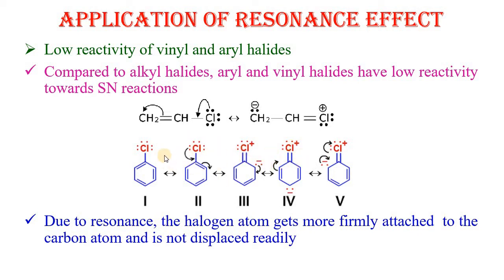Nucleophilic substitution reactions are those reactions in which one nucleophile displaces or substitutes another nucleophile. But in the case of vinyl halides or aryl halides, due to resonance, there exists a double bond character between carbon and chlorine. Because of this double bond character, the halogen atom binds strongly to the carbon atom, and that means it is more firmly attached to the carbon atom and is not easily displaced by other nucleophiles.